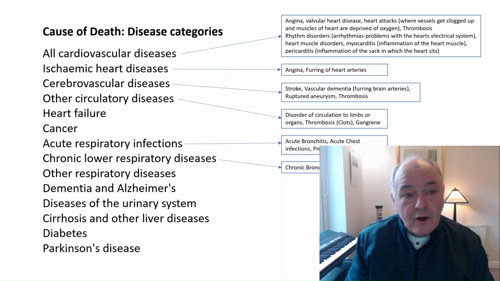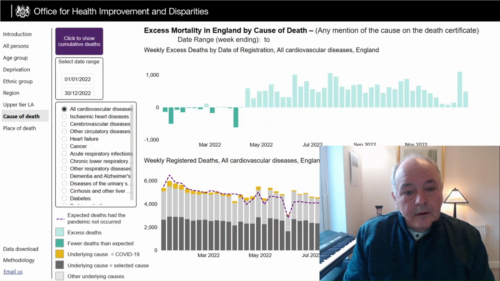On screen now are the 14 different main disease categories by which someone will be classified, sadly, when they pass away. The report from the new government department gives information by these disease categories. And here's a first look at this new data.